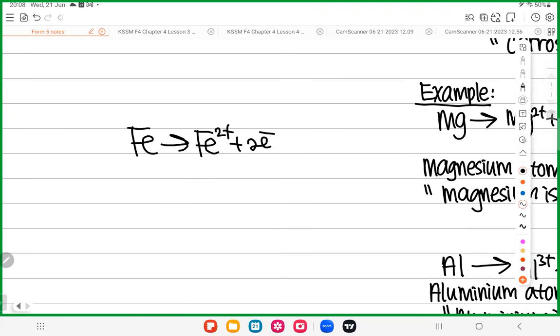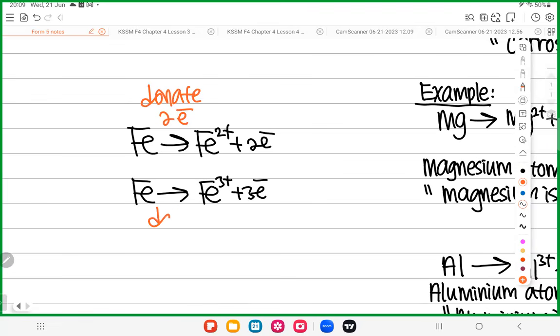Another one. Fe wants to become Fe3+. The charge on the left is 0, on the right is 3+. So you put 3 electrons here. Is it okay? From here, what do you know? If you want to change Fe to Fe2+, you need to donate 2 electrons. If you want to convert Fe to Fe3+, you need to donate 3 electrons.